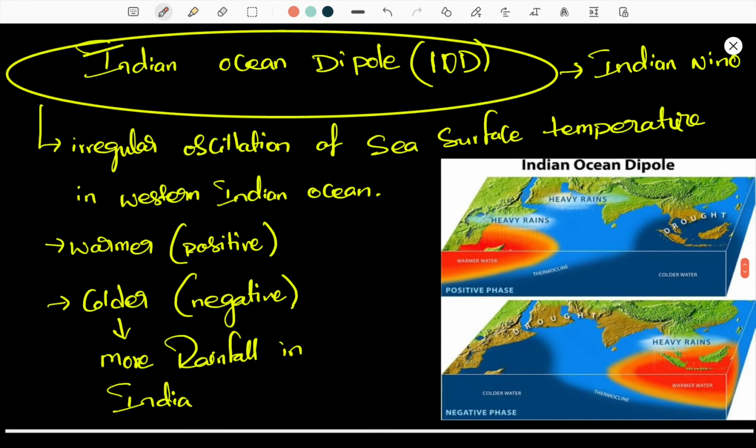Next, the Indian Ocean dipole, which is similar to the El Nino or La Nina we discussed. See here, this is the Indian Ocean area. It has two phases, positive phase and negative phase. In the positive phase, the Western Indian Ocean is hot. In the negative phase, the Western Indian Ocean is cool. If the Indian Ocean dipole is in the negative phase, then we get a high amount of rainfall in India. This is also a propelling factor that supports rainfall in India, and it is the reason why we received more rainfall in 2021.